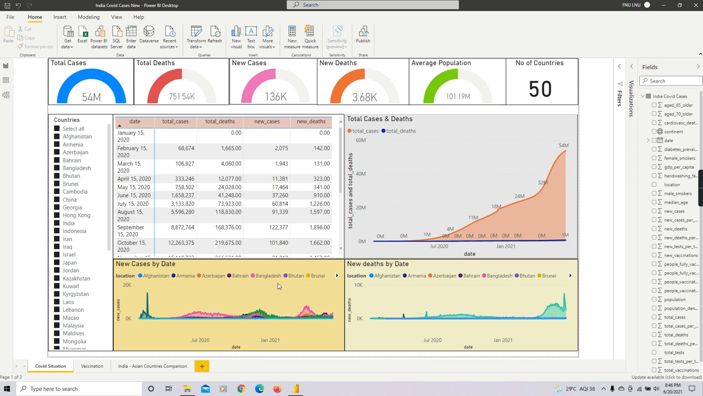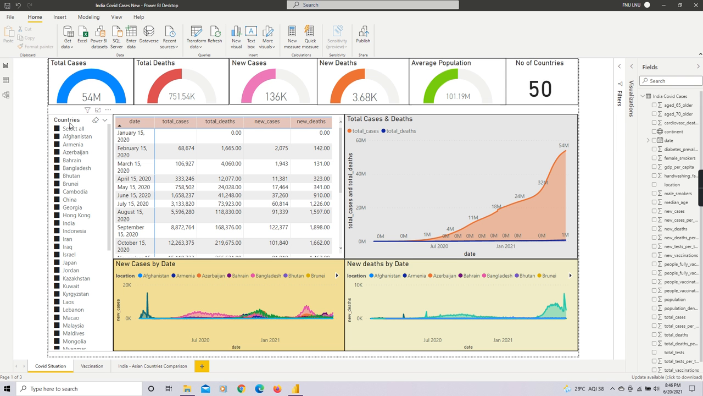This is the dashboard which I have built using the Power BI tool, and this is the data which I have collected from the data set and downloaded into the Power BI tool. We can see that the total cases for the Asian countries are 54 million, the total deaths were 751,000, and the new cases, guys, were registered on 15th of June, that is 136,000. Then the new deaths were 3,683, the number of countries is 50, and the average population is 100 million.